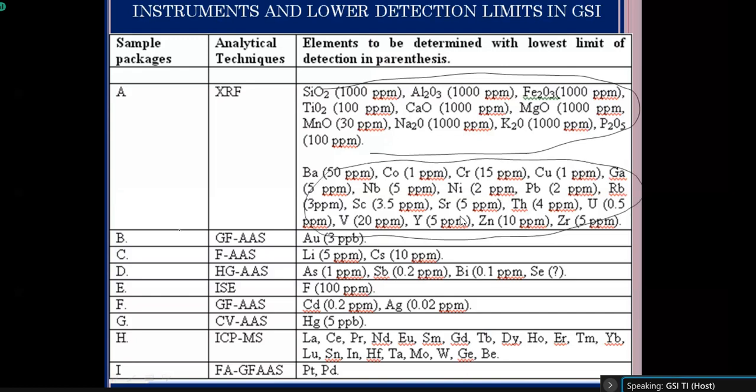Then the B package is the AS method. Gold is generally analyzed and the lower detection limit is 3 ppb. Then the FAS method analyzes lithium and cesium. Then the HGAS method analyzes arsenic, antimony and bismuth. Then the ISC method analyzes fluorine. GFAS analyzes cadmium and silver. Then CBAS analyzes mercury. Then there is the ICP-MS method. These are the different analytical methods and their lower detection limits that are used by chemical laboratories.